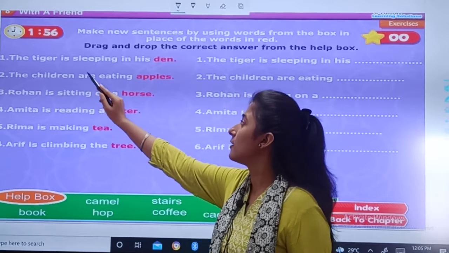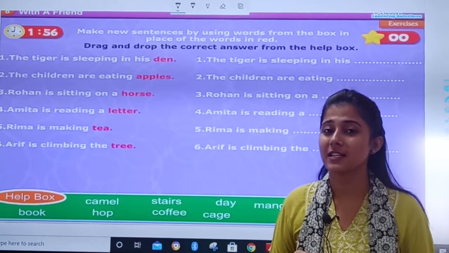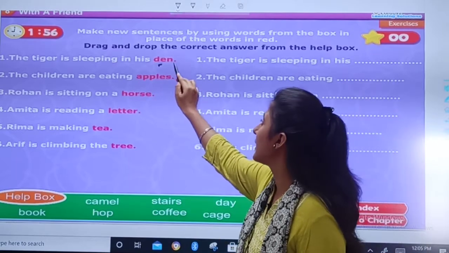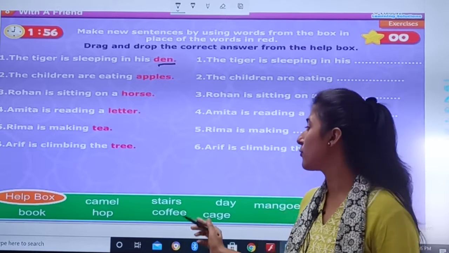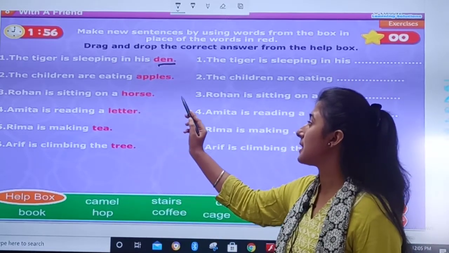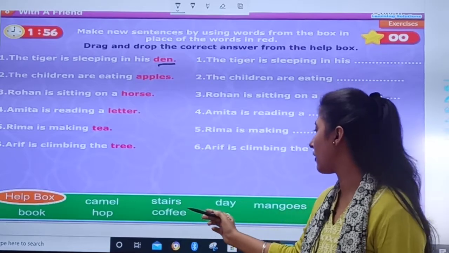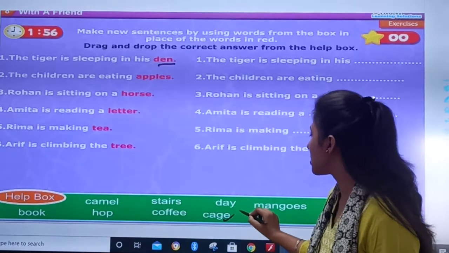The tiger is sleeping in his den. What is written in red, children? Den. So, instead of den, you will find a new word from the help box. See, the tiger is sleeping in his, find the correct answer. What can be done? Cage.